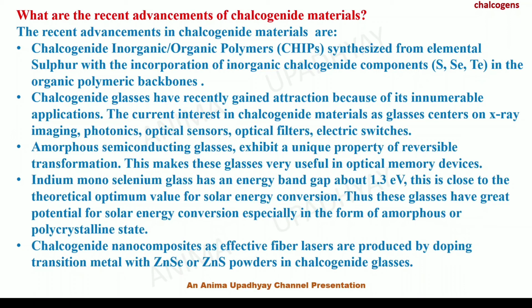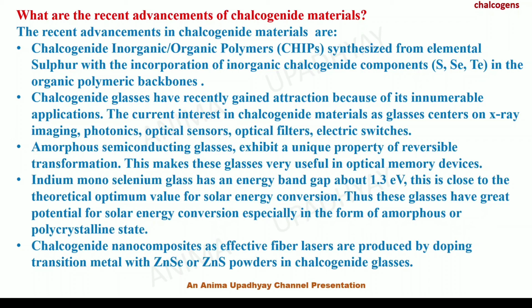This makes these glasses very useful in optical memory devices. Indium monoselenide glass has an energy band gap of about 1.3 electron volts. This is close to the theoretical optimum value for solar energy conversion.